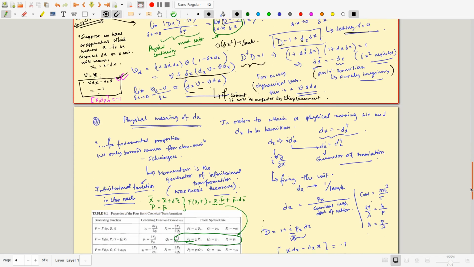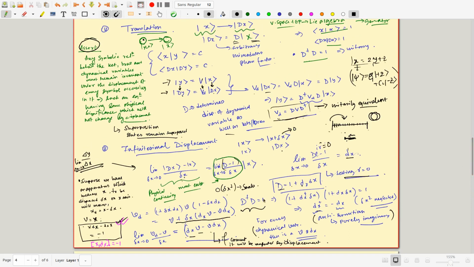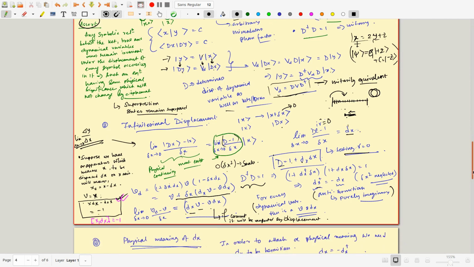Now let's try to understand what is the physical meaning of this dx. We realize that for infinitesimal translation we need an operator d which transforms this to this, that can be written in this form, but d is anti-Hermitian. And then if I take two states which are related by an operation, then these states in these two translated frames must be related like this. And if this operation is basically a position operator which does a position shift by del x, then this must satisfy a relation like this. So this much we realize.